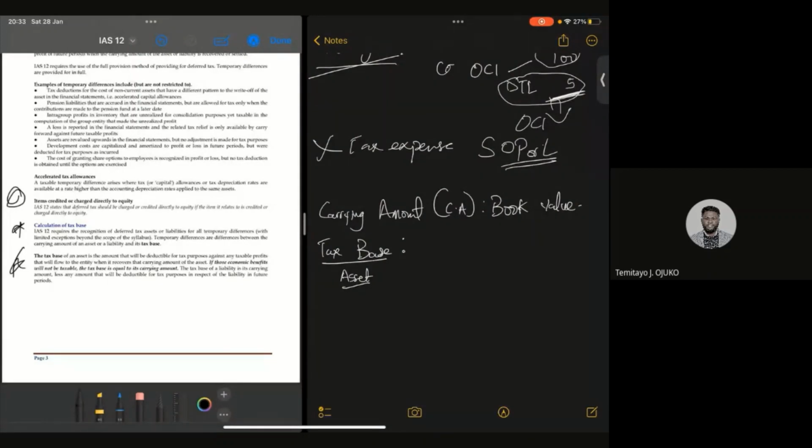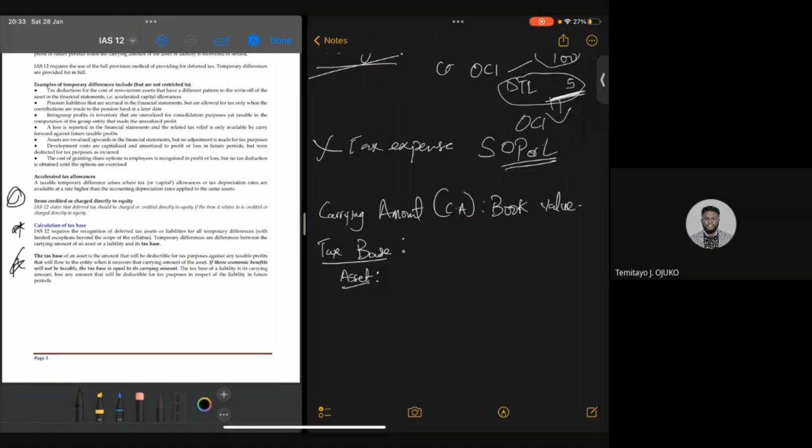Now, let me put it this way. It's simple. Tax base of an asset.